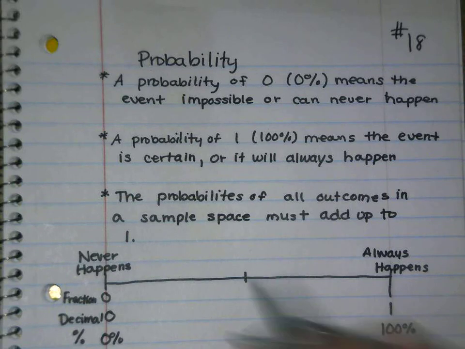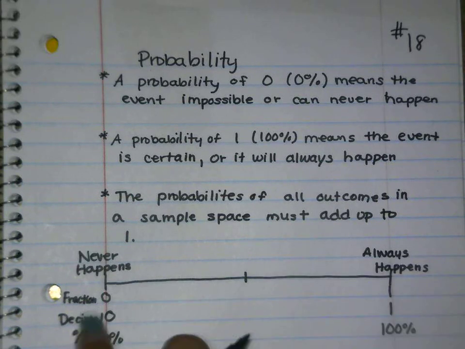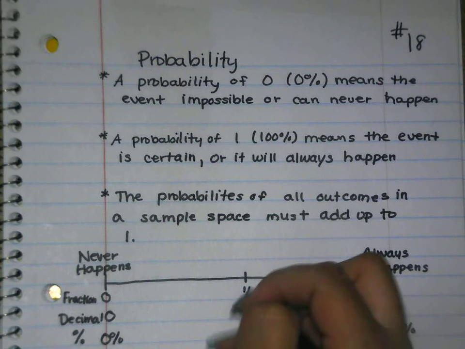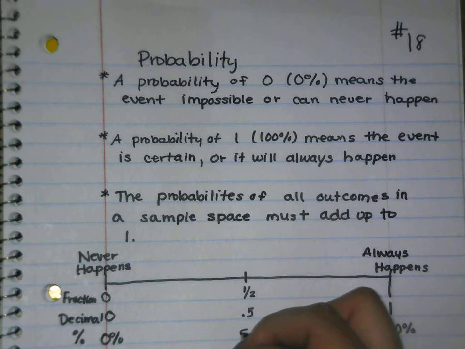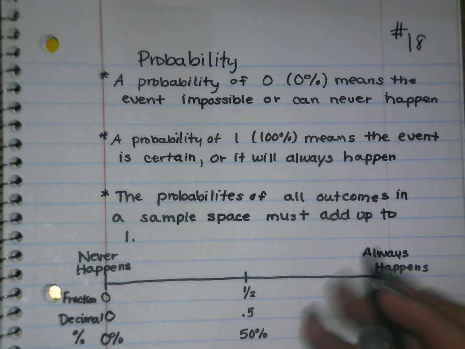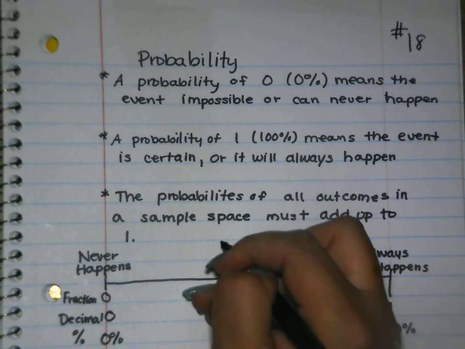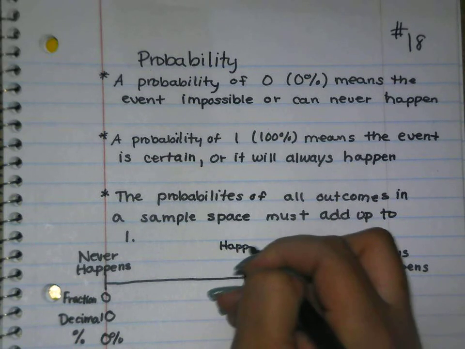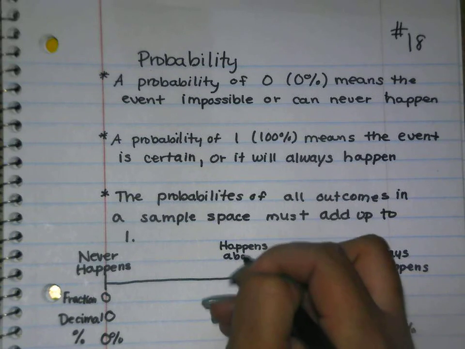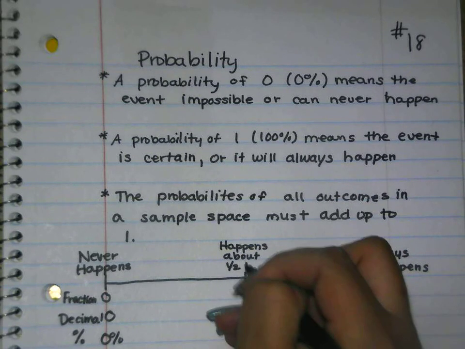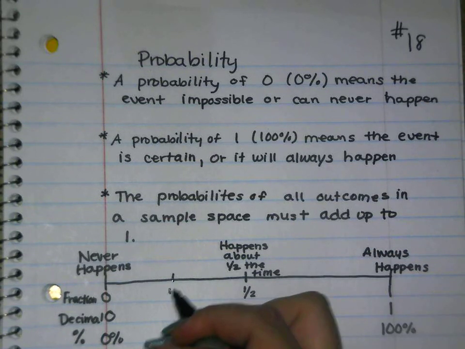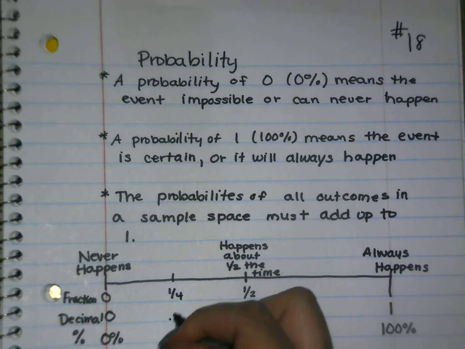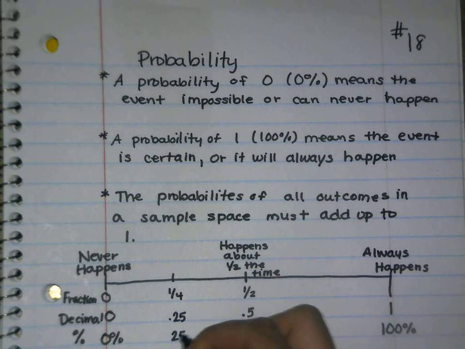Somewhere in the middle, the middle between 0 and 1 is, in a fraction, 1/2. In a decimal, it's 0.5. And as a percent, it's 50%. And that one, we would say, happens about half the time, right? Okay, so in between, we would have a quarter, which as a decimal would be 0.25, and as a percentage would be 25%, because it's halfway between 0 and 1/2.